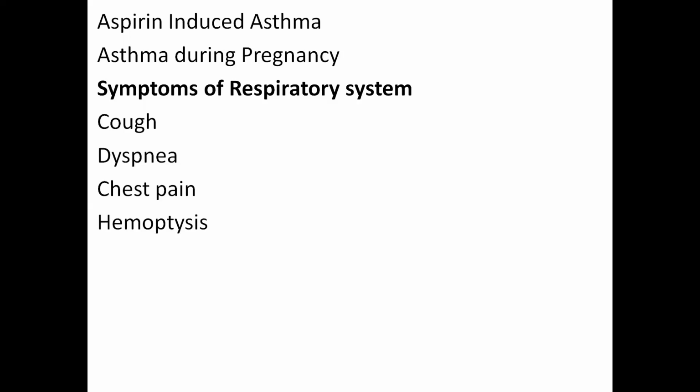It is a forceful exhalation against the closed glottis. During this process, a sound is produced that is called the cough. So, by listening to the types of cough, you can diagnose the underlying disease.